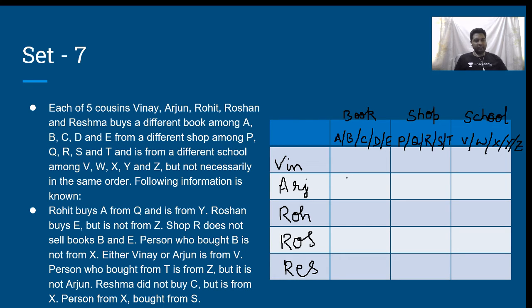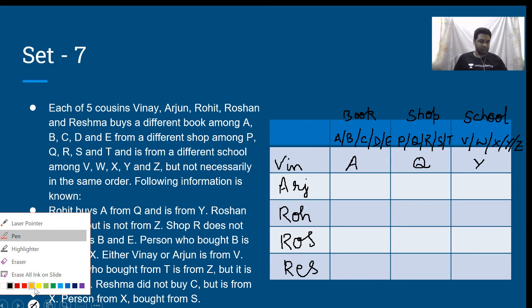Okay. Now, the following information is known. Rohit buys A from Q and is from Y. A from Q and is from Y. Sorry, it is Rohit. Extremely sorry, sir. Why do I commit this mistake?